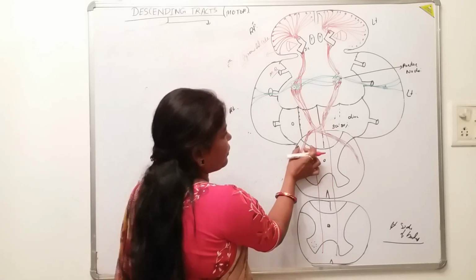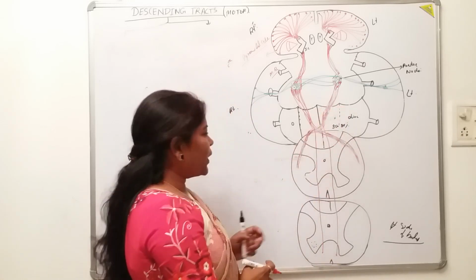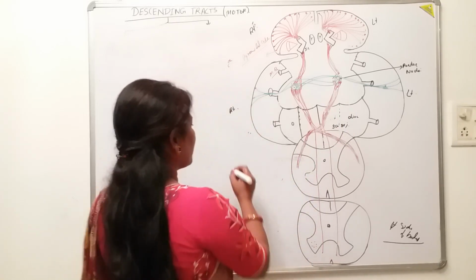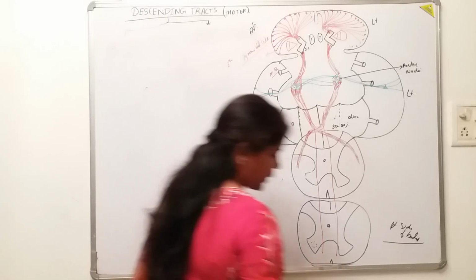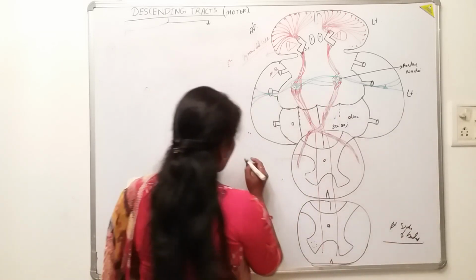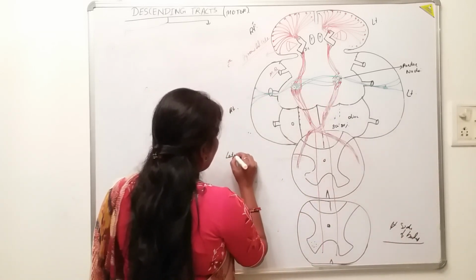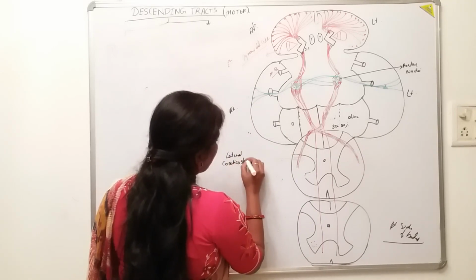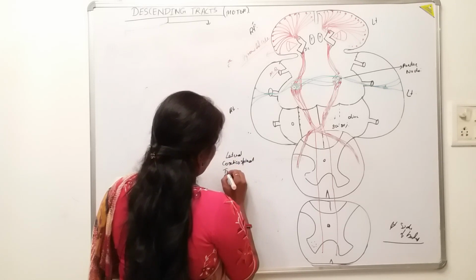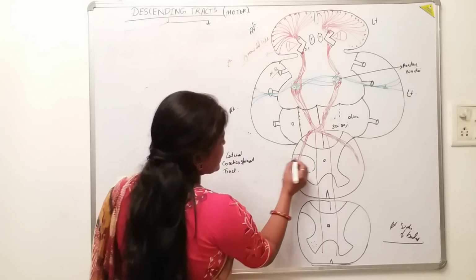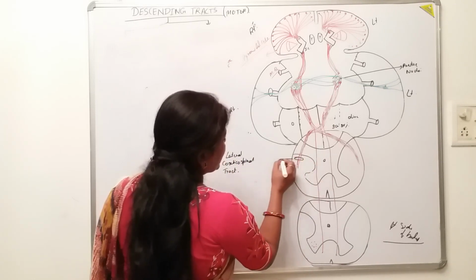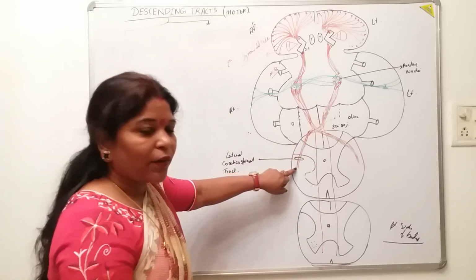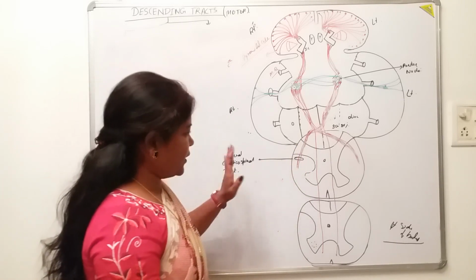Look here, the crossed component is coming to the lateral white column. That's why it is known as the lateral corticospinal tract, because it is coming to the lateral compartment of the spinal cord.